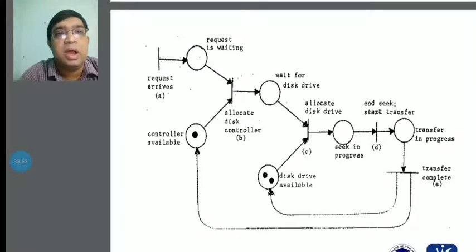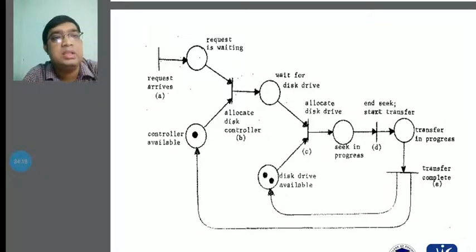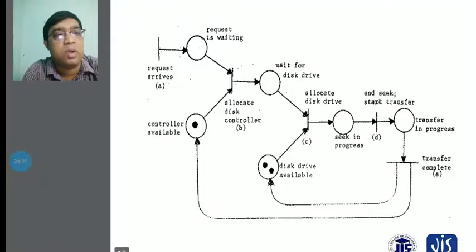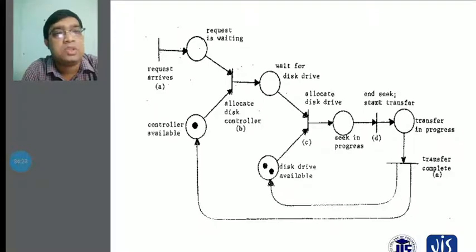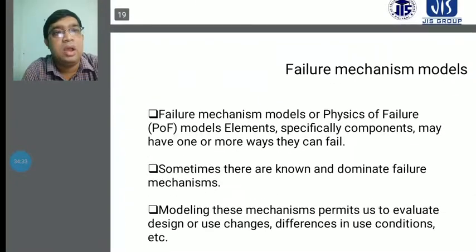The request arrives here. The request is waiting, and then you have to go to the controller available. The disk controller is allocated, waiting for the disk drives, and again the disk drives are allocated. Then it goes to seek in progress and end seek, starts transfer, and the transfer in progress will be considered. Again this goes downward: the transfer completes, the disk drives are available, and then it goes back to the controller available.